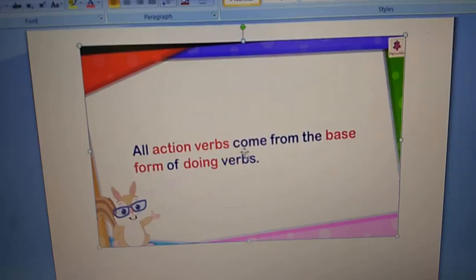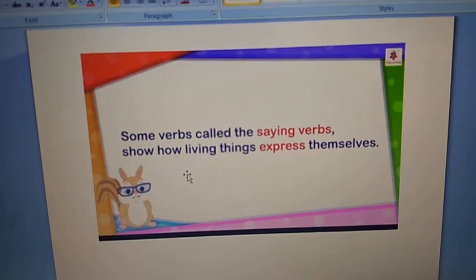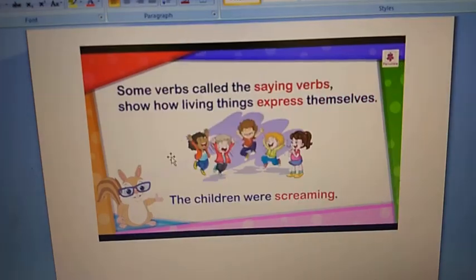Some verbs, called the saying verbs, show how living things express themselves. For example, you can see here, the children were screaming. Screaming is the action done by the living members.